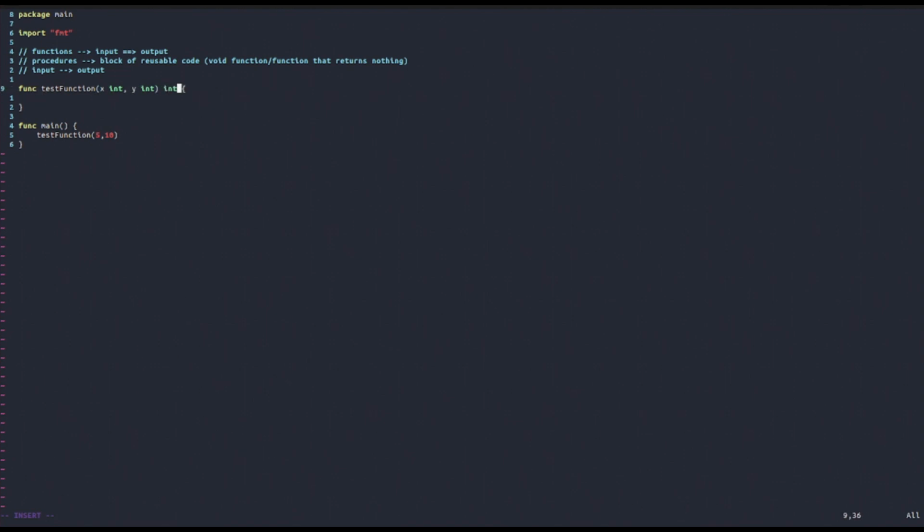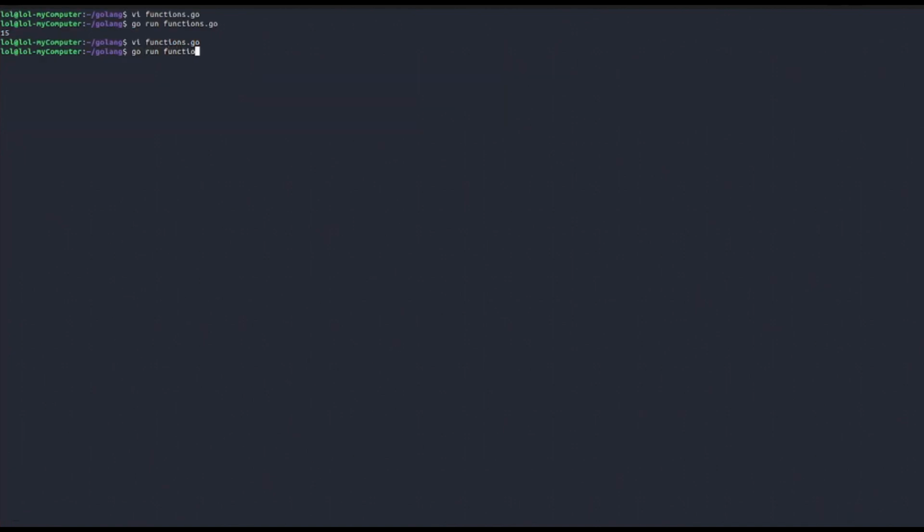their sum. So in order to specify that this function is going to return a value of a specified type, we need to denote it by putting the type that is going to get returned in front of the name of the function, after the parentheses, just like this. And then we're going to return the value that we desire, in this case x plus y. Now that we have to return this value, for example, we can store the output of this function inside a new variable, and for example print it out to the console.